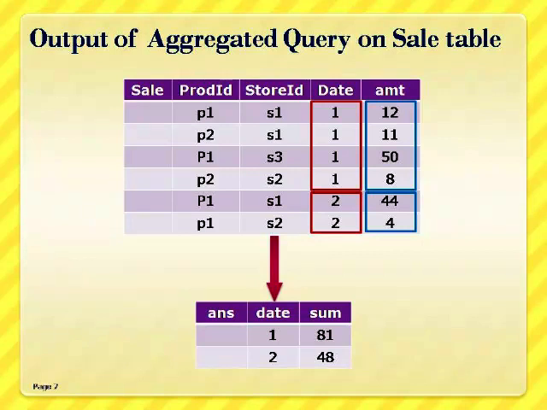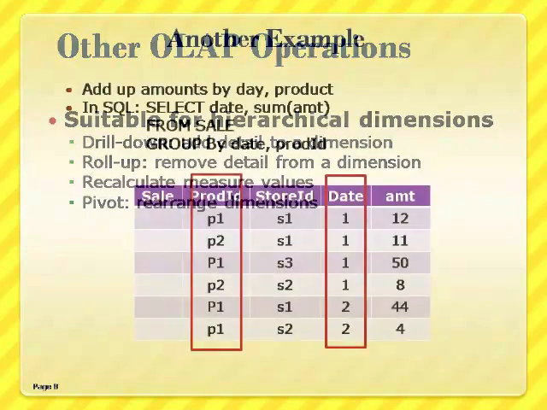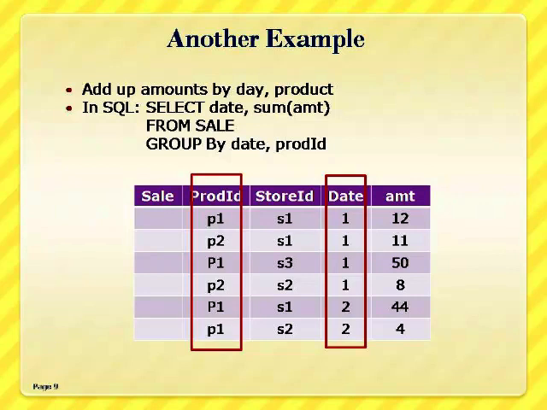There are other operators called drill down, roll up and pivot, which are basically used for hierarchical dimensions. The purpose of using drill down is to obtain more detailed data about the dimension. This operation is used to navigate the results from general level data to more detailed data. This can be realized either by stepping down the concept hierarchy for a dimension or by introducing an additional dimension. The slide shows an example of how drill down and roll up work on a two-dimensional table.